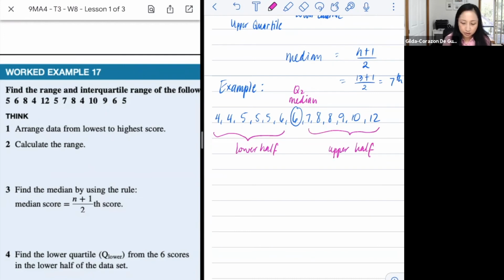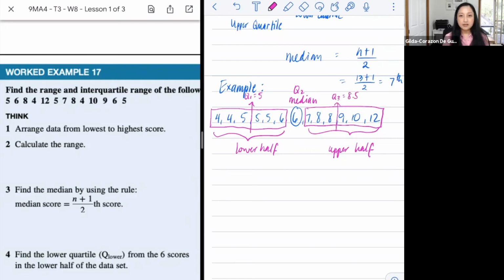Okay, so now you've got this set of data here, and you want to figure out your middle, and that one there would just be the middle between 5 and 5, or itself. So then your Q1 is 5, and now you look at your upper half. Your middle there would be the number between 8 and 9, which is Q3, which is 8.5.